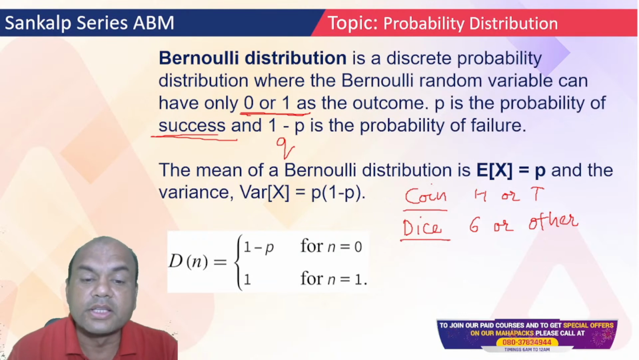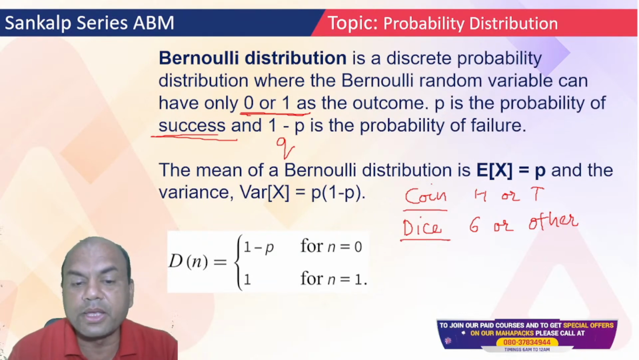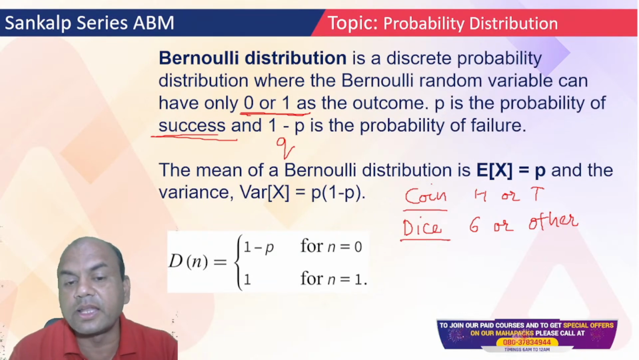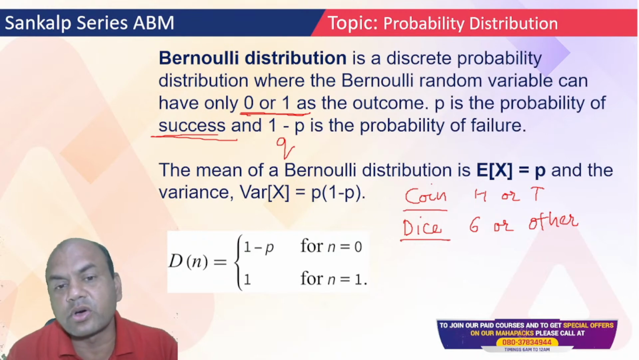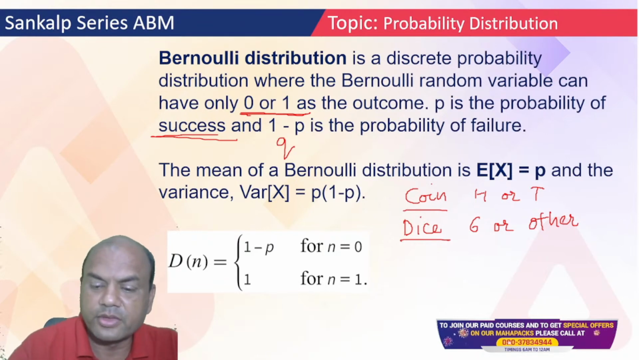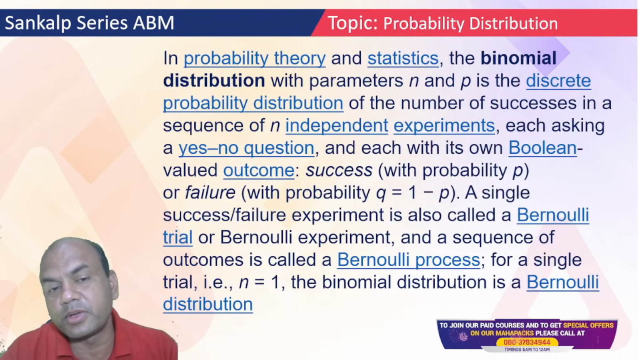Now P equals 1 for n equals 1, and for n equals 0 it is Q, that is 1 minus P. So remember this: either it is success or failure. Simple. Now let's go to the binomial distribution.